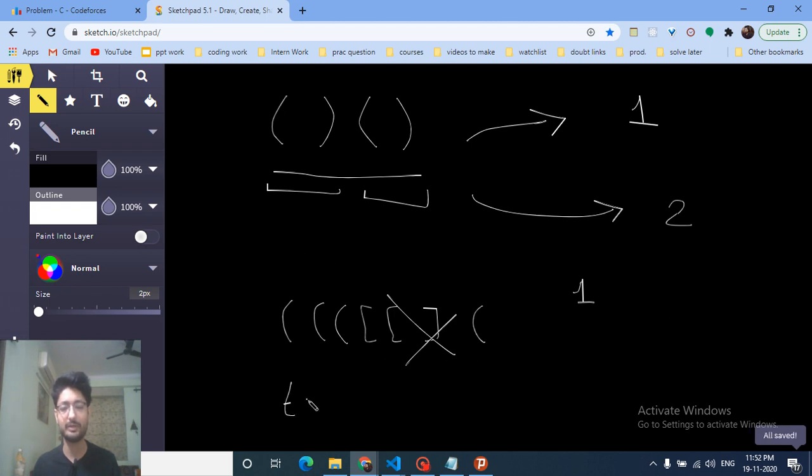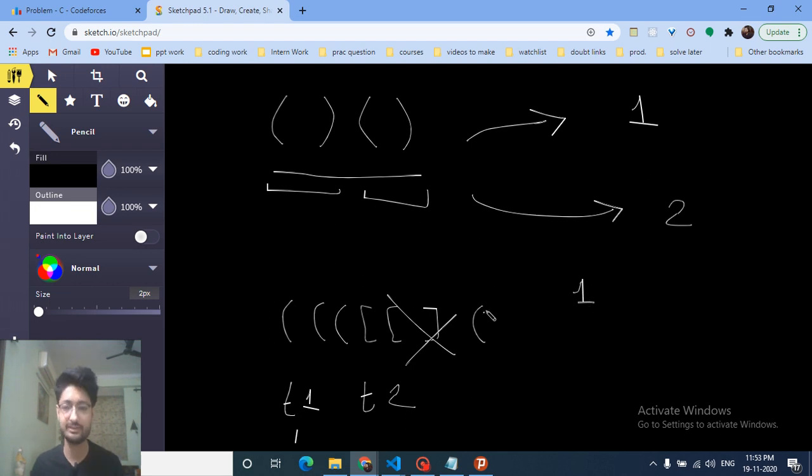It is like type 1 and type 2: type 1 is simple brackets and type 2 is hard brackets. If you find an opening, type 1 increases by 1, then 2, then 3. When you find a closing bracket, if there is some type 2 present, decrement it by 1, cancel both of them out, and increment your total. I have removed a subsequence RBS from this, and this is one removal.